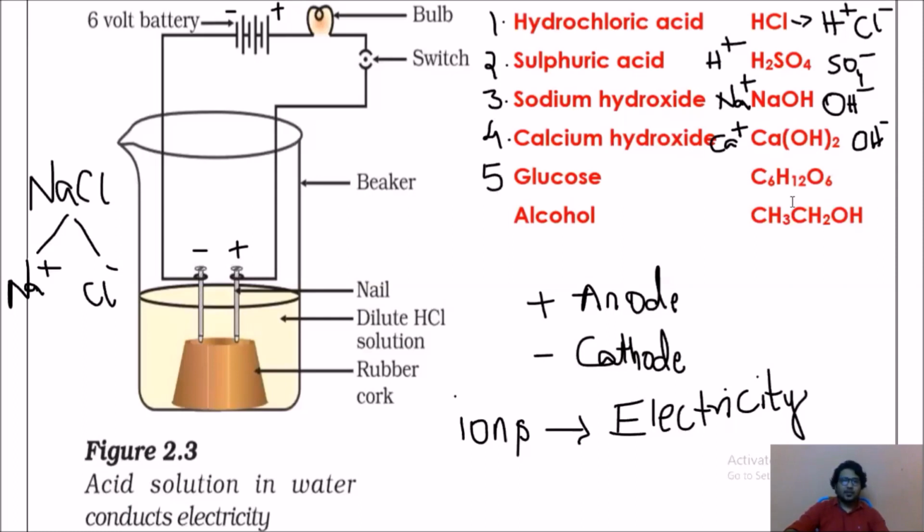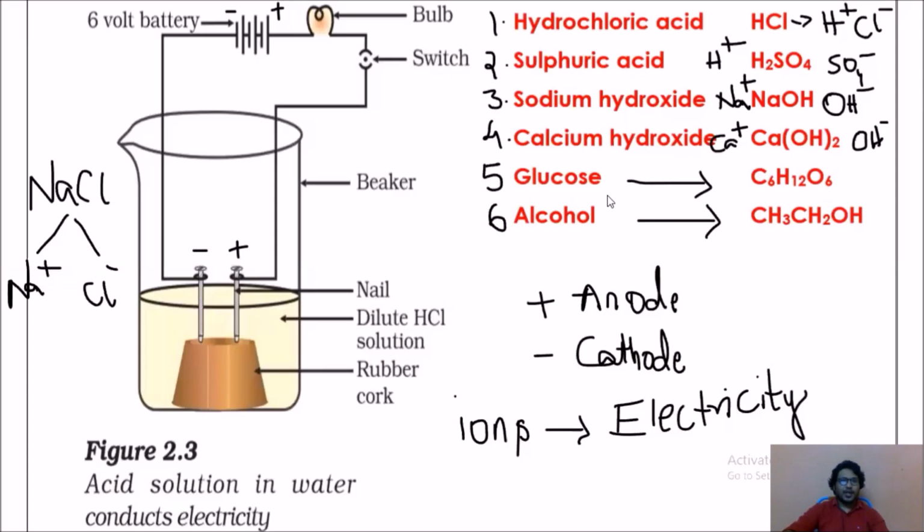Now try to repeat this experiment with number 5, glucose. The chemical formula of glucose is C6H12O6. Or number 6, if you add alcohol, the chemical formula of alcohol is CH3CH2OH. If you add these and observe the bulb, in this case the bulb doesn't glow, because glucose and alcohol contain hydrogen atoms.